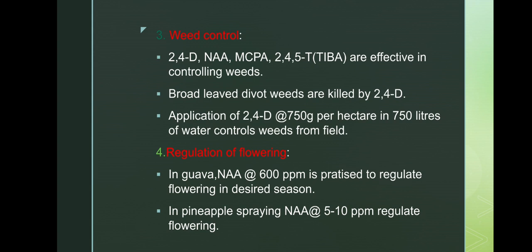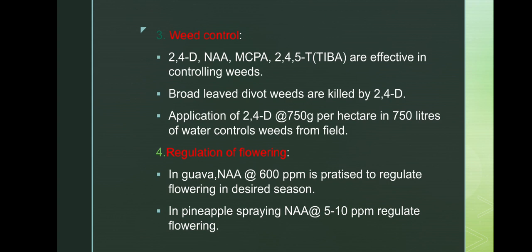Okay, weed control. 2,4-D, NAA, MCPA, 2,4,5-T and TIBA are effective in controlling weeds. Broad-leaved dicot weeds are killed by 2,4-D at higher concentration. Application of 2,4-D at 750 grams per hectare in 750 liters of water controls weeds in the field. Okay, see, 2,4-D at 750 grams in 750 liters of water per hectare will be done.